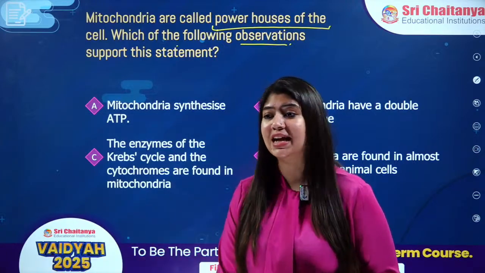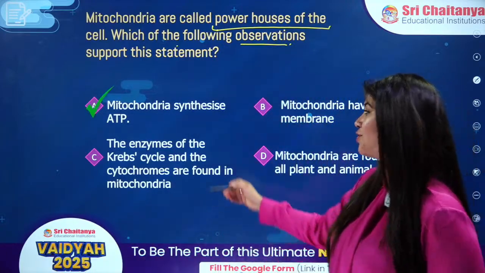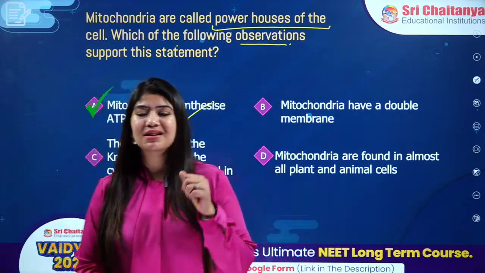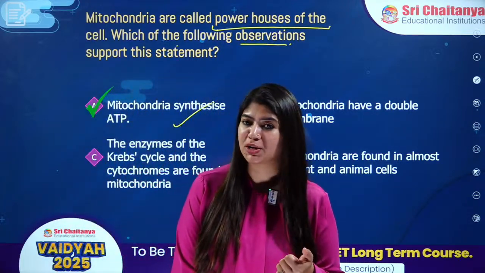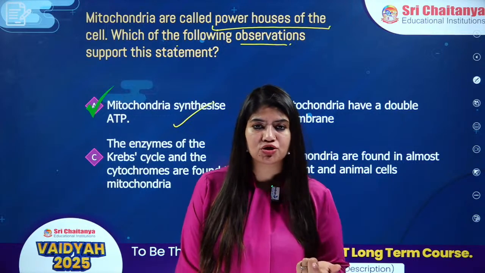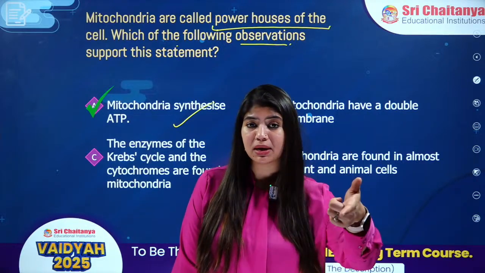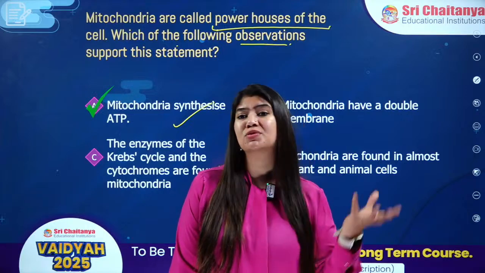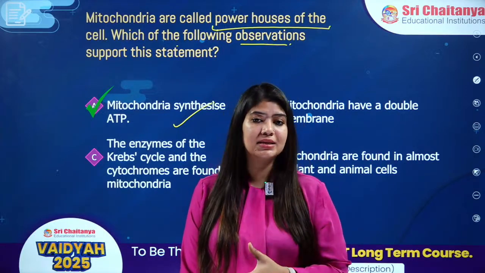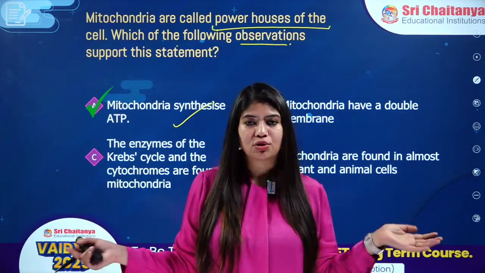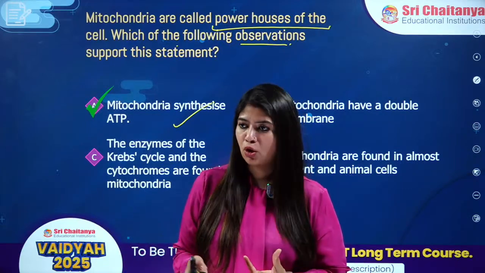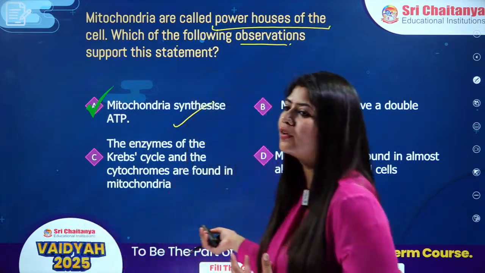Because it will synthesize a lot of ATP. Yes, of course. And why will it synthesize a lot of ATP? Because we have the Krebs cycle happening in the matrix of mitochondria, and the electron transport chain happening in the inner mitochondrial membrane. We get lots of NADH2s and FADH2s, which we can convert into ATP. So in total, we can have 36 to 38 ATPs. That is why we call them the powerhouse of ATP.